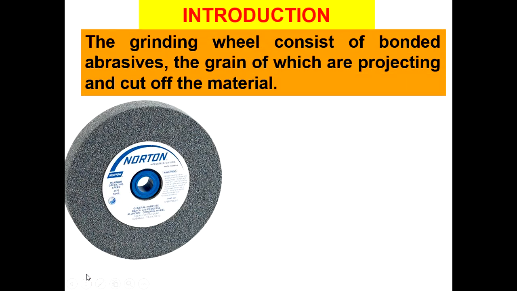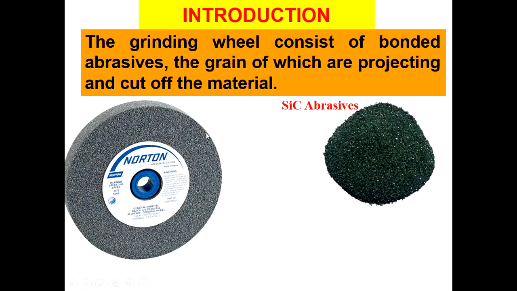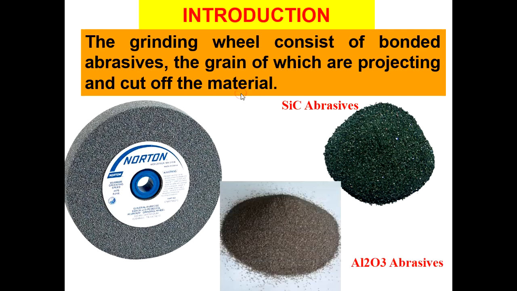Actually, a grinding wheel is a bonded abrasive wheel. You can use any abrasive powder as a bonding powder for manufacturing the grinding wheel. The selection of the abrasive powder for the grinding wheel depends on what type of material we are machining. Basically, in grinding, we have two types of abrasive material which are widely used. First is silicon carbide abrasive, and second is aluminum oxide abrasive. Silicon carbide abrasives are harder as compared to aluminum oxide abrasives. Both have some advantages and disadvantages as per their application.